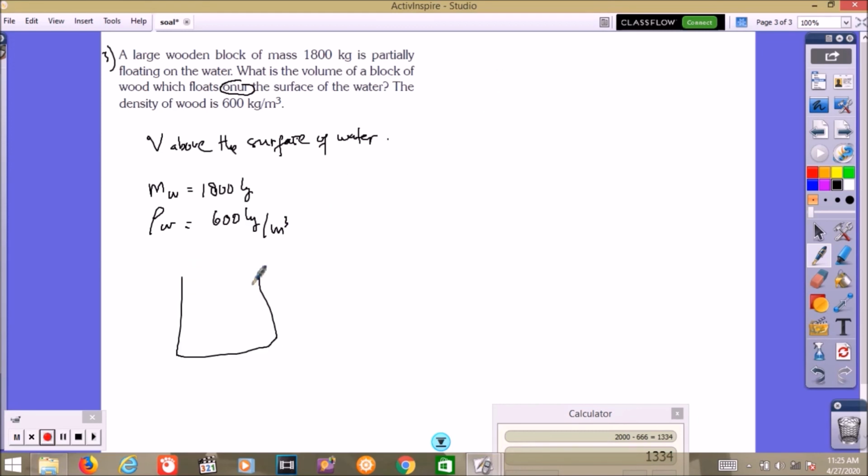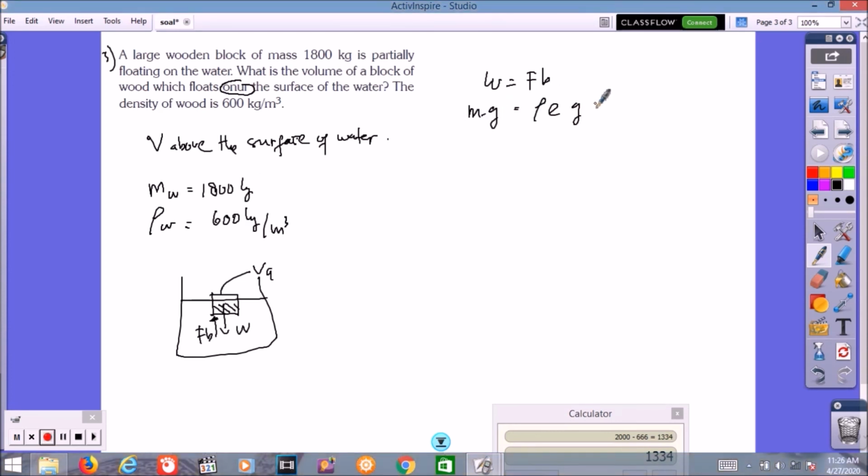We have a wooden block. This is a container containing water, with the wooden block right here, then the volume immersed, and we're looking for the volume above the surface, VA, let's say like that. Here the weight is in equilibrium, because the weight equals FB. The weight of this wooden block is the mass times g, equal to rho liquid g times the volume immersed.